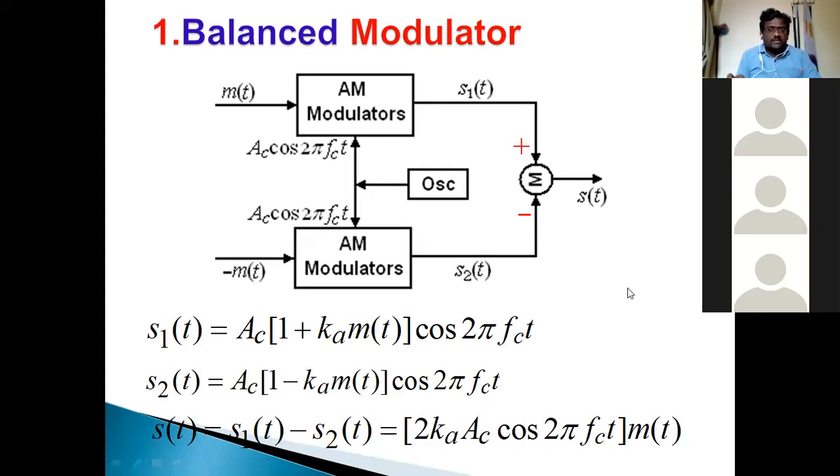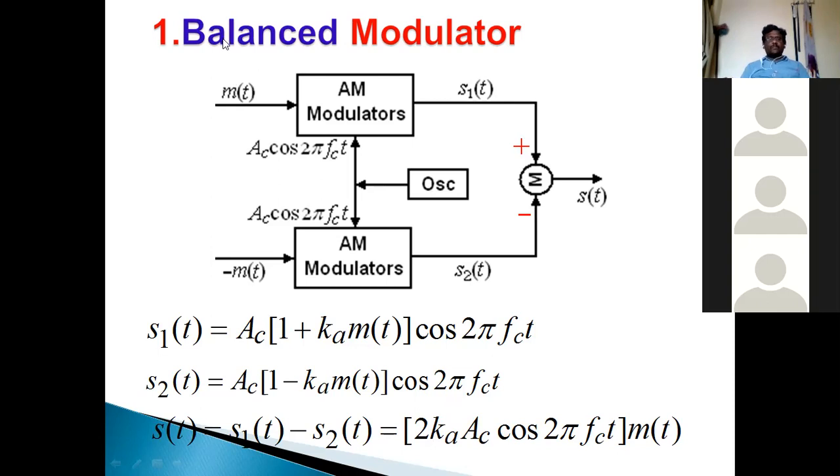Whenever the relation between the message and carrier signal becomes a product, then it is called a DSB output. The DSB output generated by using the balanced modulator is 2 Ka into C of t into M of t, where 2 Ka is the scaling factor, and Ka is the amplitude sensitivity, a constant value. That is the balanced modulator.